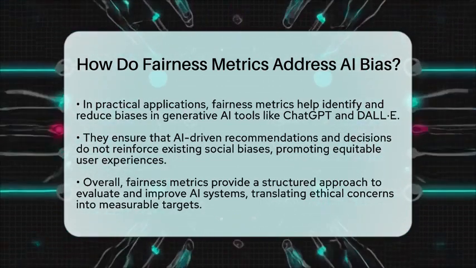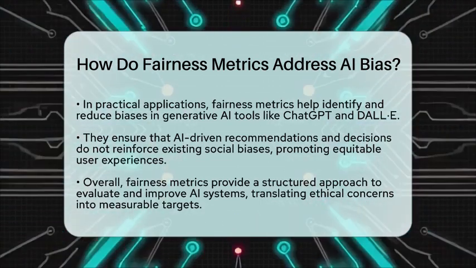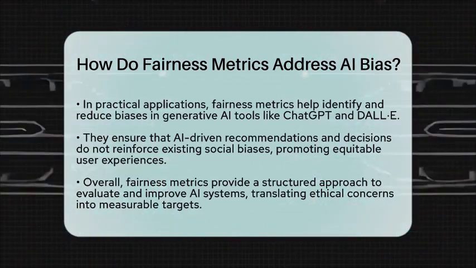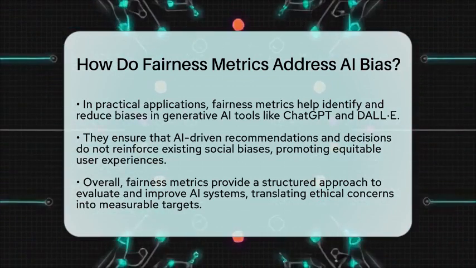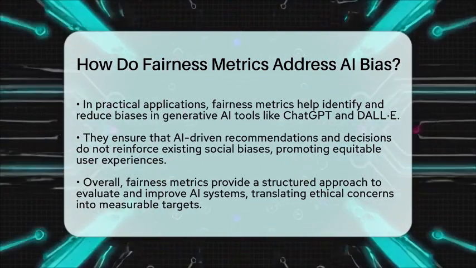Overall, fairness metrics provide a structured way to evaluate and improve artificial intelligence systems. They help translate ethical concerns about bias into measurable targets. This enables developers to create technologies that are more just and inclusive.